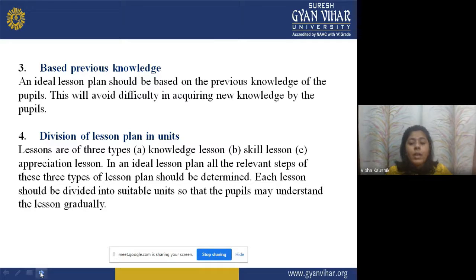Division of lesson plan in units. Lessons are of three types: knowledge based, skill lesson, or the appreciation lesson. In an ideal lesson plan, all the relevant steps of these three types of lesson plan should be determined. This is the knowledge which I want to give to my students, these are the skills which I want to develop in my students, and that is the appreciation part. Each lesson should be divided into suitable units so that the people may understand this lesson gradually.